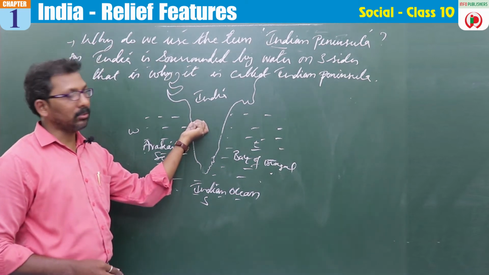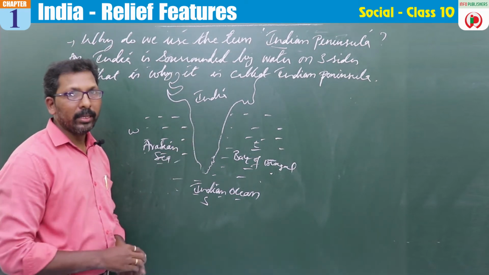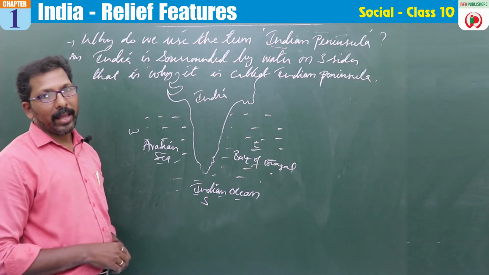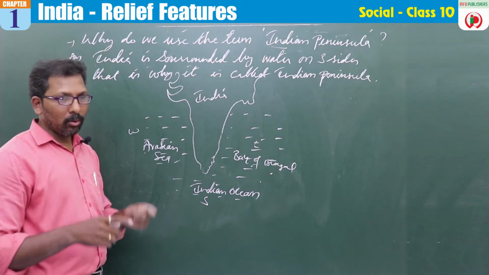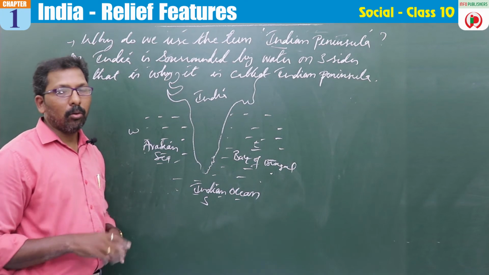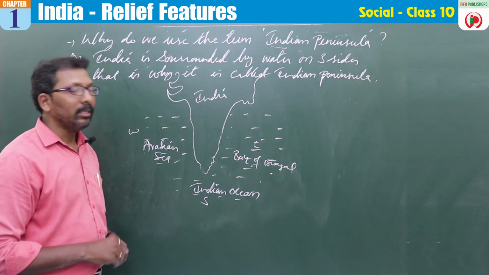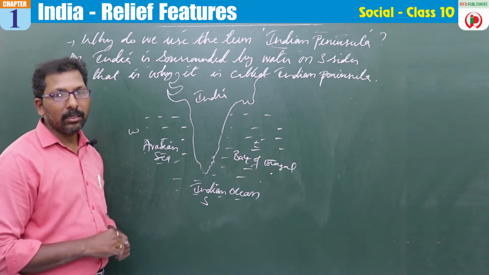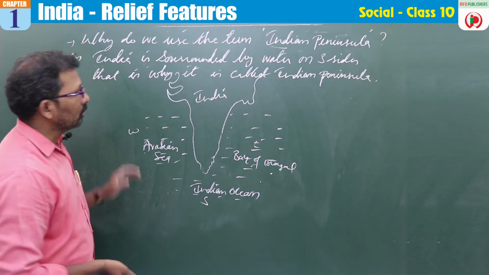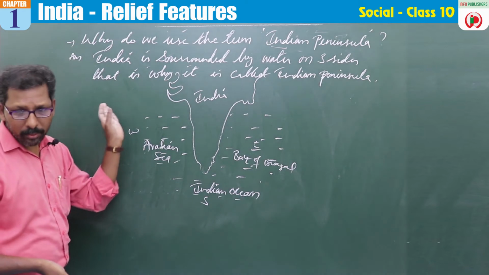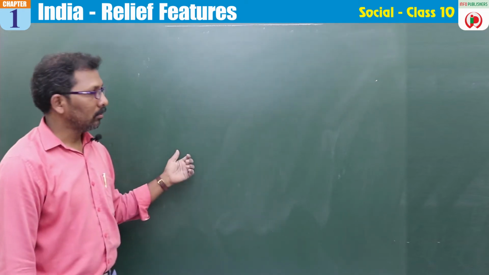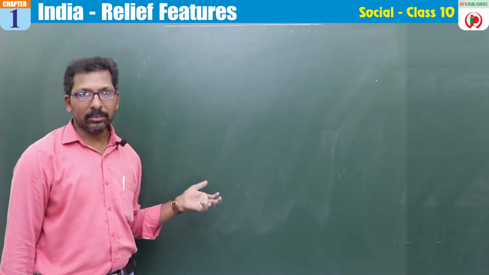For a few more examples, if you take the world also, Italy is also called a peninsula. Why? Because it is surrounded by water on three sides. So you can take Italy as an example of a peninsula. Okay, so let's go for the next question. What is an Indian peninsula? We have discussed that.